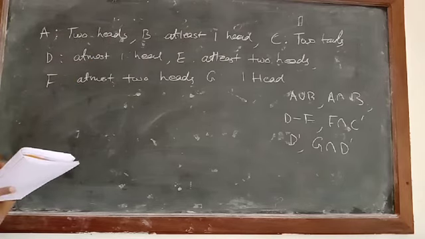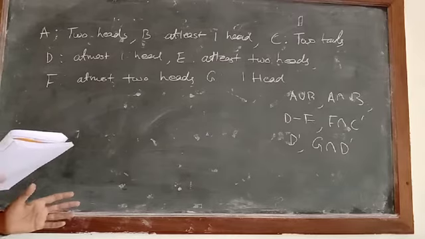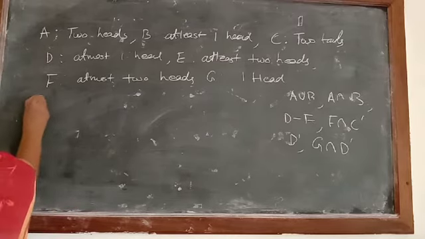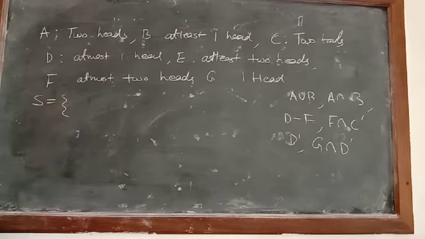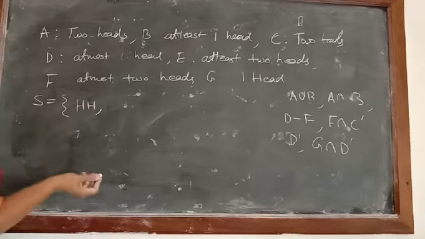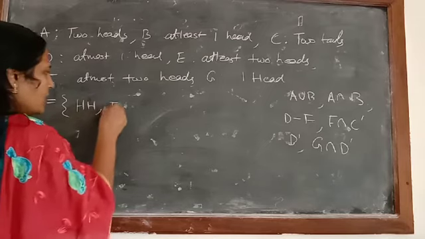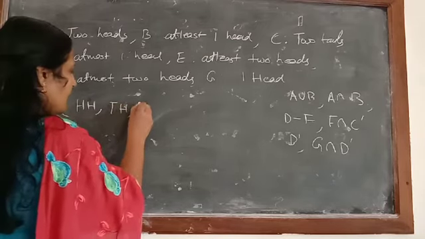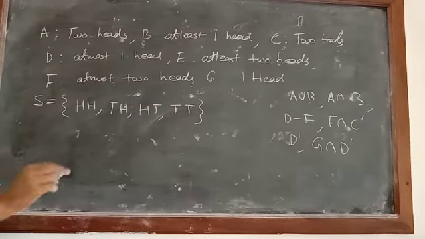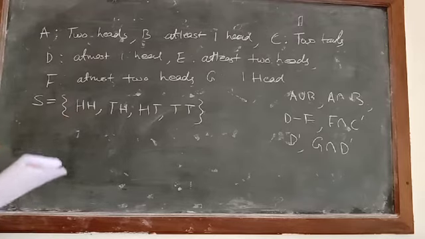Now here, what is the event that occurs? Two coins are tossed together. So it will be easy for you. First you can write down the sample space for the given event. If two coins are tossed together, first we can write down the possible outcomes: HH, TH, HT, TT. So these are the possible outcomes, which we wrote as the sample space.